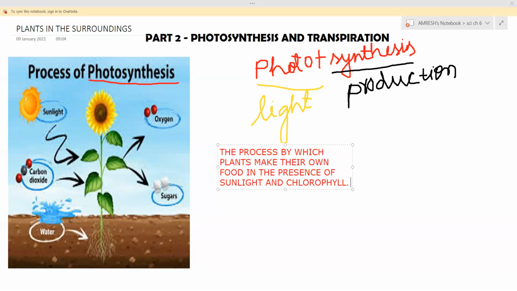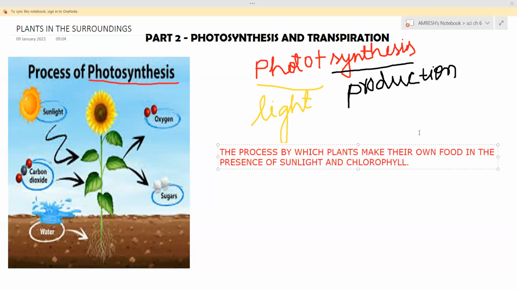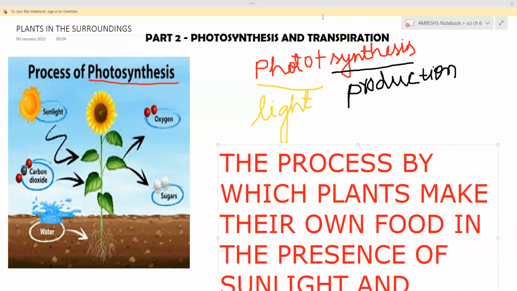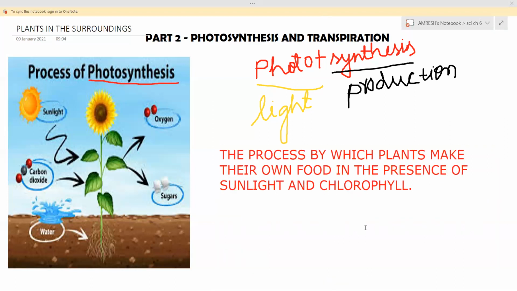Chlorophyll. Now, many students may have a doubt about what chlorophyll is. We will learn about chlorophyll, but for now you just write. This is the definition of photosynthesis. Now we have learned two words here: one is sunlight and one is chlorophyll. You must know about sunlight, but many of you may not know what chlorophyll is.